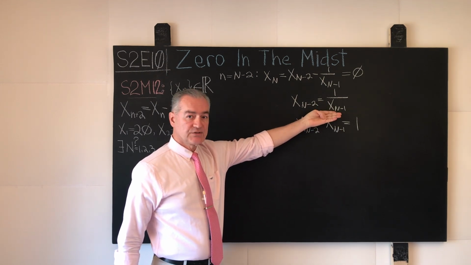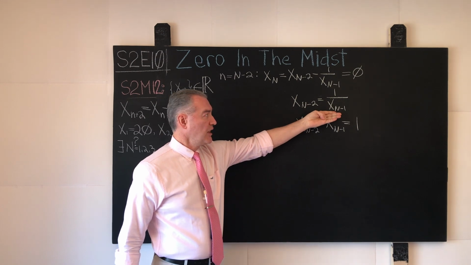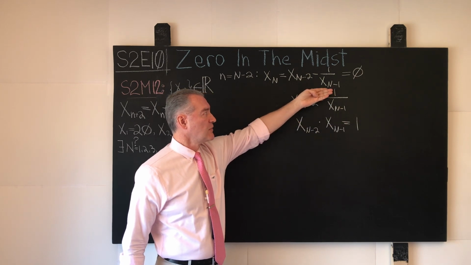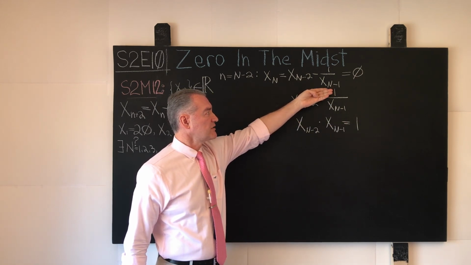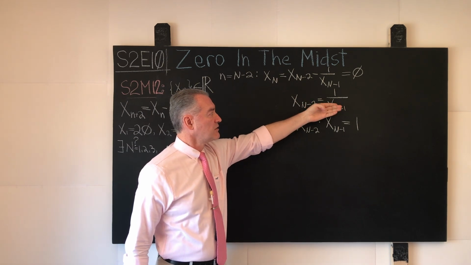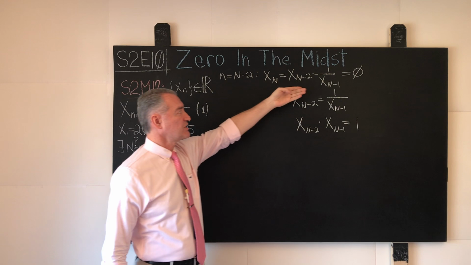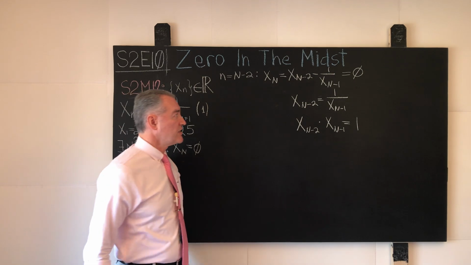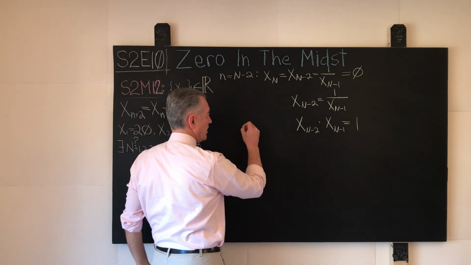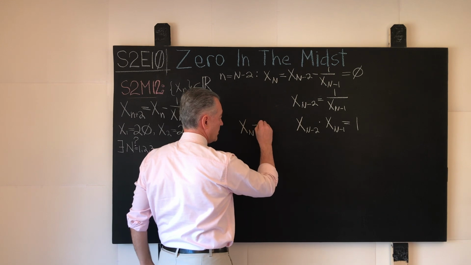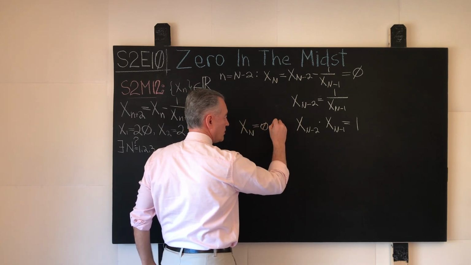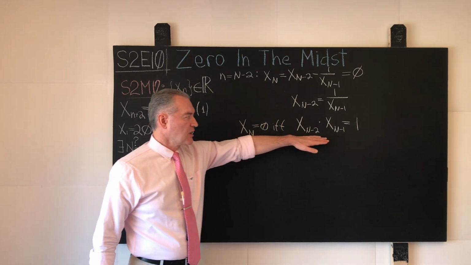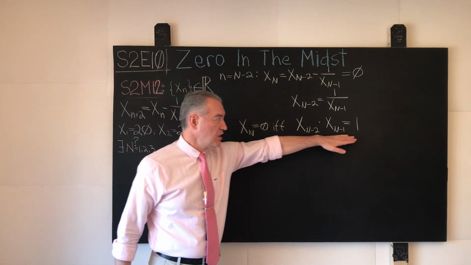We arrive at this relationship over here, and from both sides of this equality we subtract this element, we arrive over here, and we see that this transition brings us exactly to the element x sub N, and we can write that the element x sub N equals 0 if and only if the product of two consecutive elements of the sequence shown over here is 1.